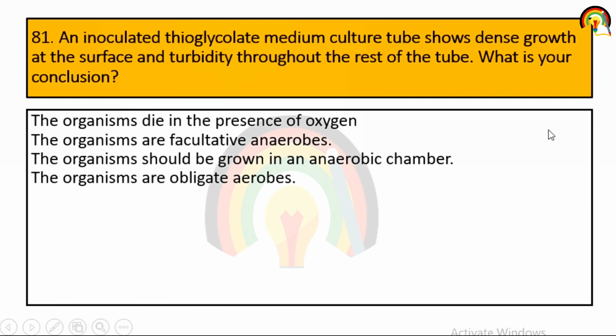Next. An inoculated thioglycolate medium culture tube shows dense growth at the surface and turbidity throughout the rest of the tube. What is your conclusion? Organisms die in the presence of oxygen. Organisms are facultative anaerobes. Facultative means mostly it is aerobic, but somehow it is anaerobic in some conditions. Organisms should be grown in an anaerobic chamber. Organisms are obligate aerobes, means always aerobic.